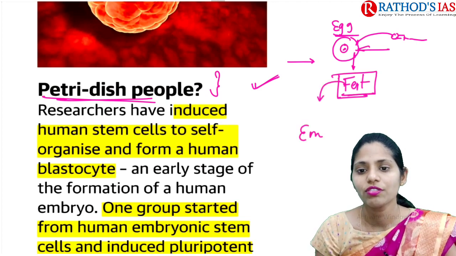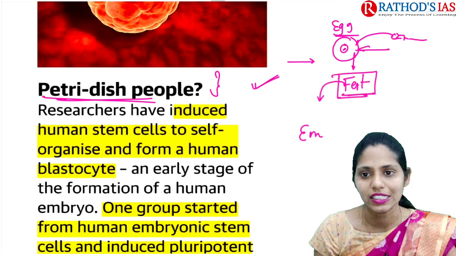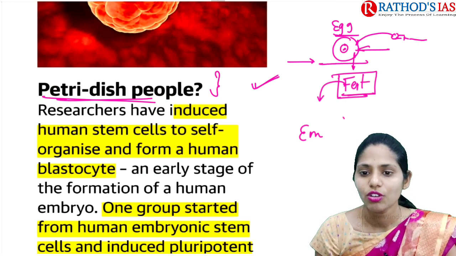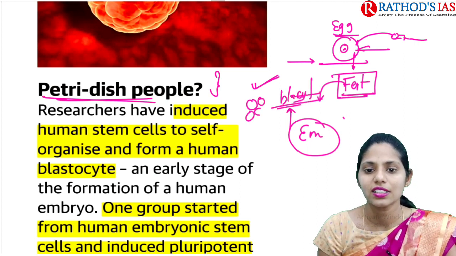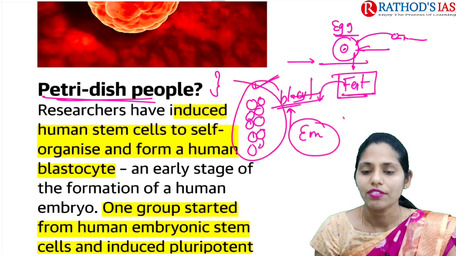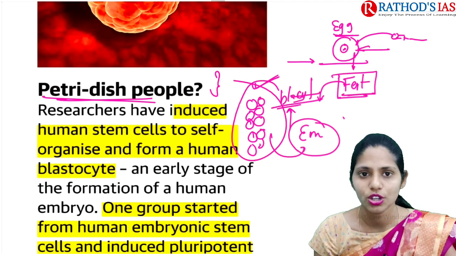Before the formation of the embryo, there will be doubling of cells that is seen. In this formation of the embryo, the step before will be the blastocyte. In this blastocyte, mainly an 8-cell structure will be formed. After this blastocyte, that will lead to the formation of the embryo.